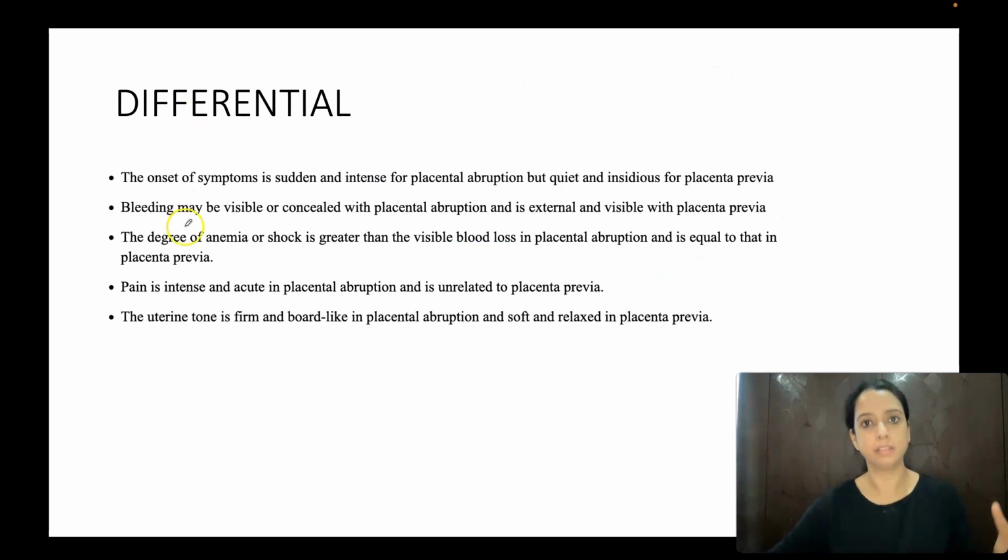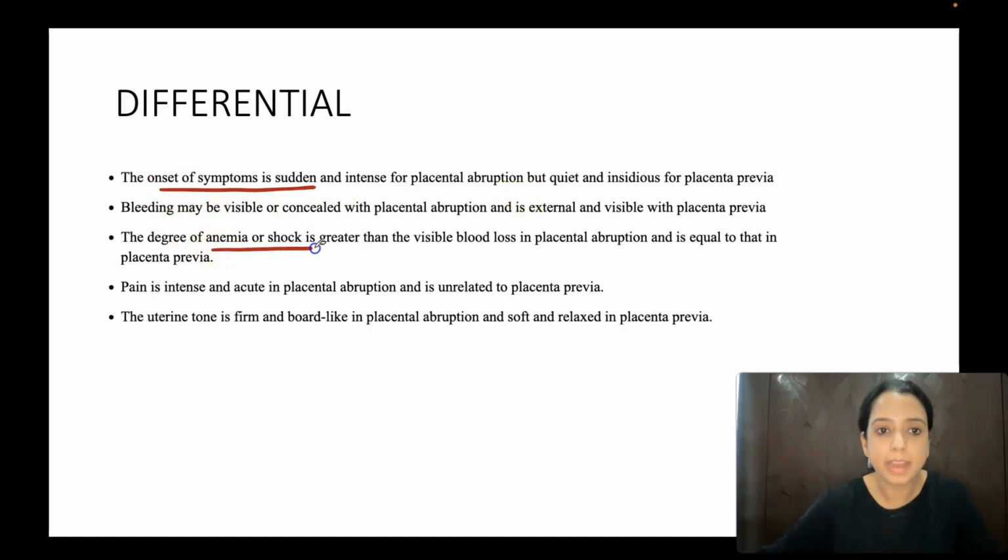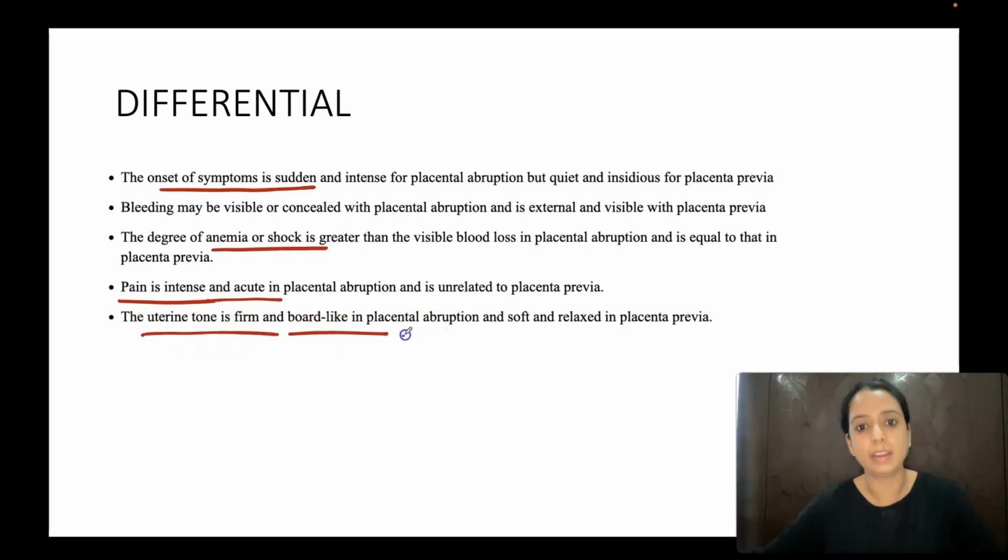Differential is one, that is placenta previa. But we know how to differentiate. Onset of symptoms is sudden in placental abruption. Generally the anemia and shock of the patient is much more compared to the bleeding which is visible. Okay? Because bleeding is more internal. Pain is intense. Remember, pain is intense and acute, whereas in placenta previa there is no pain. Uterus is firm and board-like in abruption. These are the differentiating features.